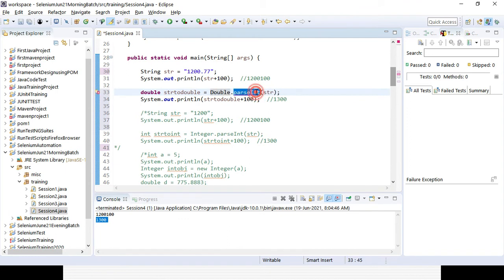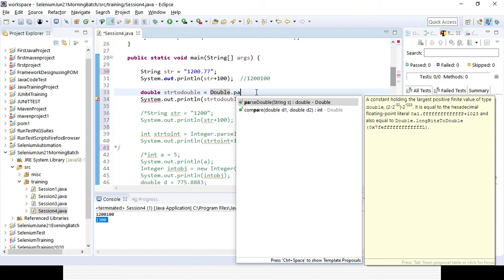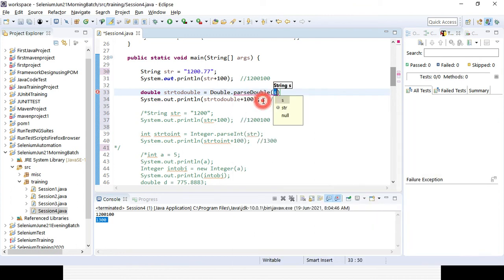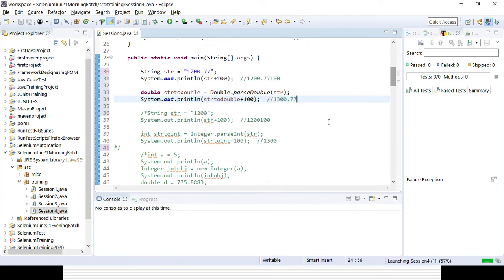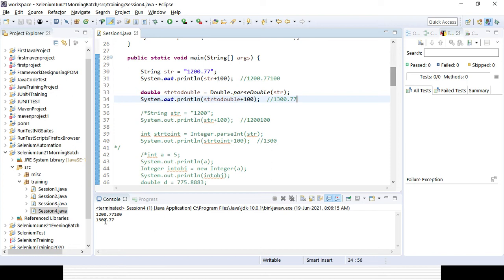Same way, it will be double, and here it will be parseDouble instead of parseInt. So let's try to see what is the method available here. parseDouble, right? So it will be converting it to double. Then you need to end with a semicolon. So here it will be added, right? Dot 77 plus 100, and it will be 177. So that is the difference between the wrapper class and the normal data type. You can see the output is matching here, right?